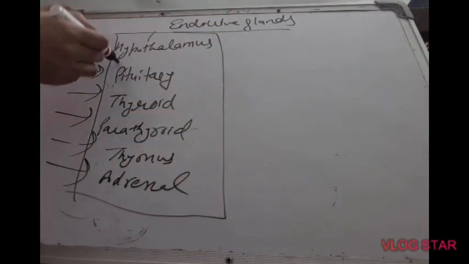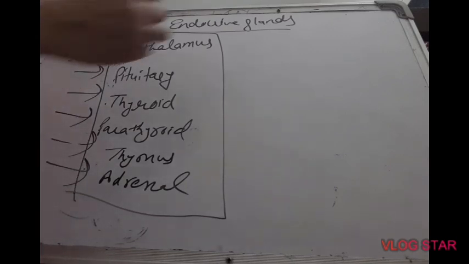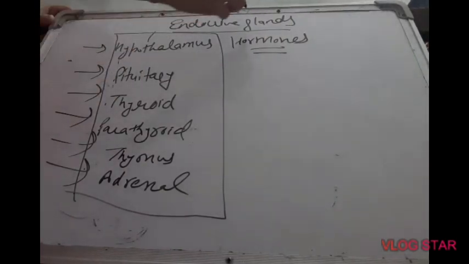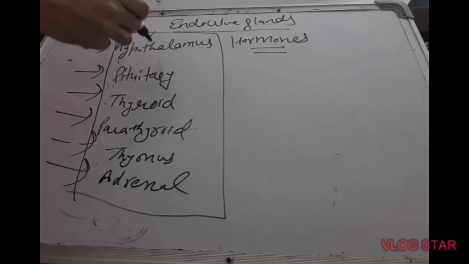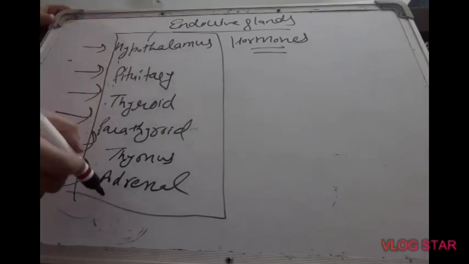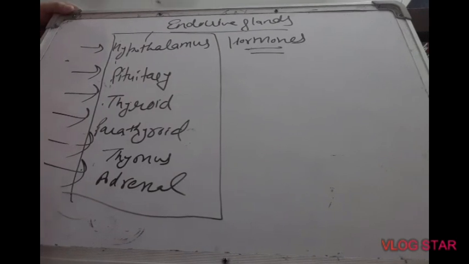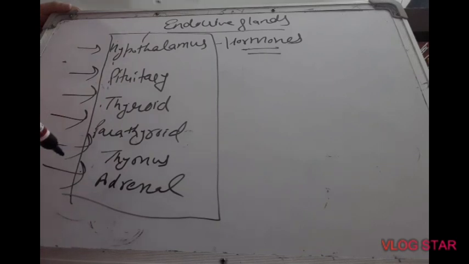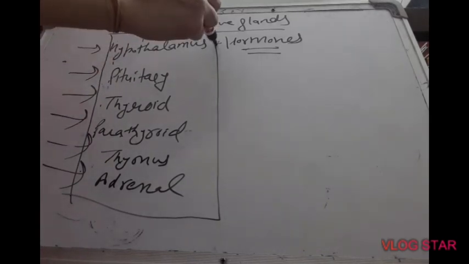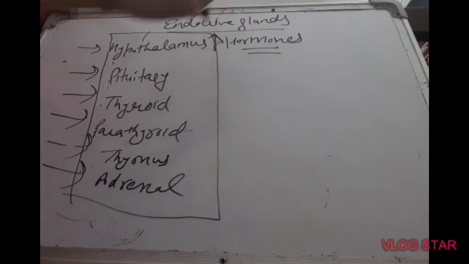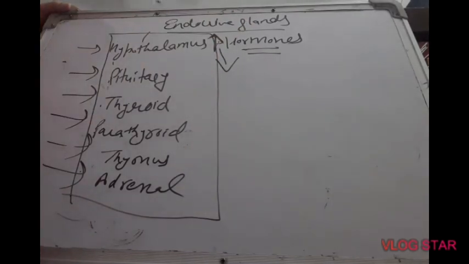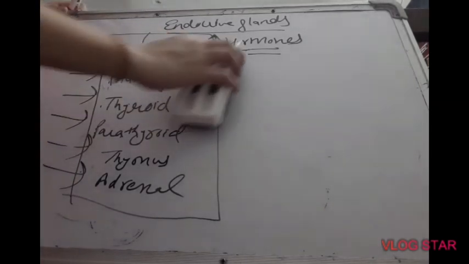What are the functions of all these endocrine glands? The main function of all these endocrine glands is to release hormones. What are hormones? Hormones are chemical messengers. So in this system, the endocrine system, we have to study all these glands along with their hormones, along with their secretions. Do remember that hormones of each gland must be released in the desired or required amount. If they secrete hormone more than the desired amount, then also we suffer from some disorder. If hormones are released less than the required amount, then also we suffer from some disorders. So we will study in detail now the hormones of each gland.